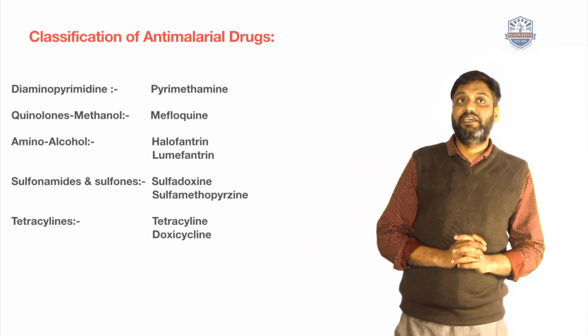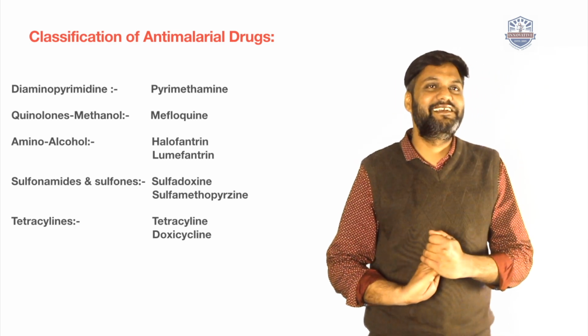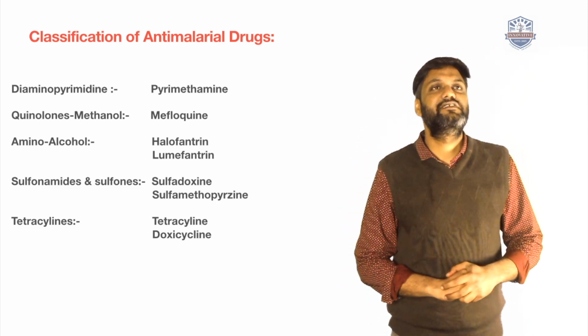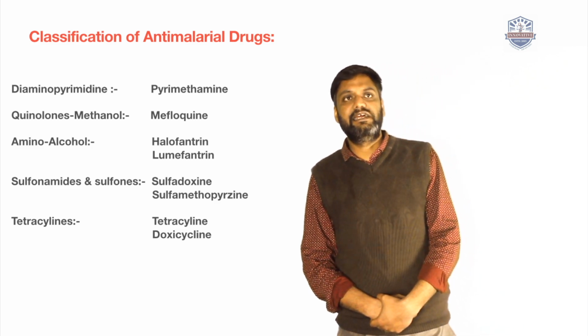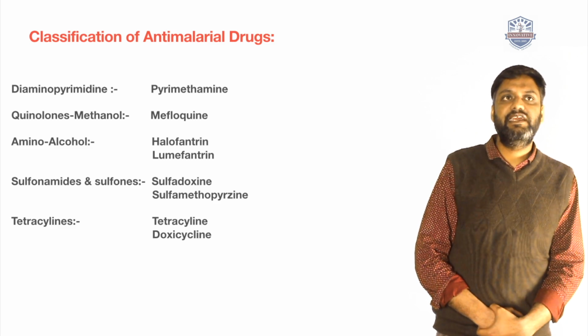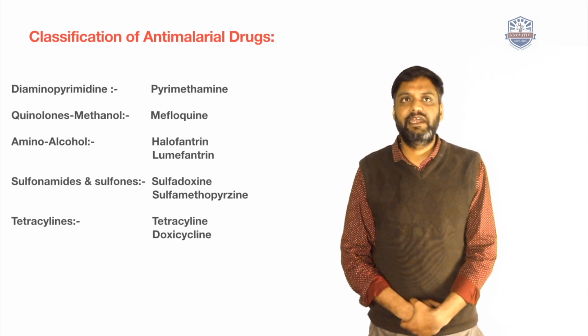Then diaminopyrimidine. Diaminopyrimidine is also a very important anti-malarial drug, and the drug is pyrimethamine. Quinoline methanols, and the drug is mefloquine. It is also an anti-malarial drug. Then after that, amino alcohols, that is halofantrine and lumefantrine. They are also used as anti-malarial drugs.